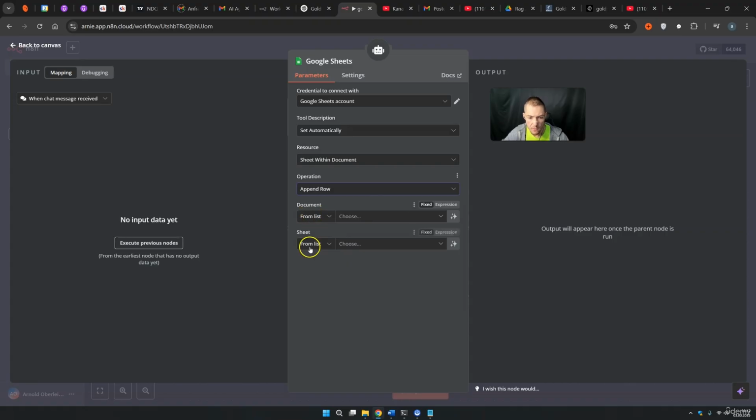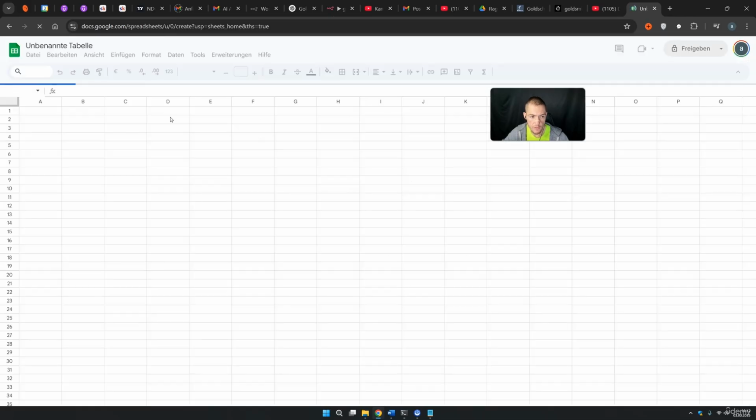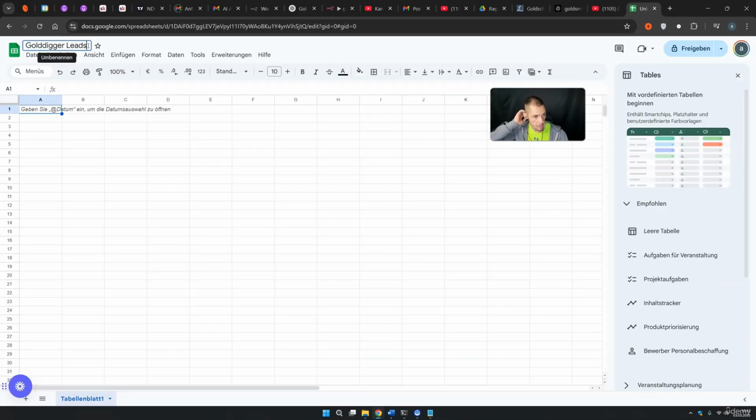The document and the sheets. Of course, we need to make something here. I just come to Google Sheets and create a new sheet. I call it Gold Digger Leads. Of course, you can use Airtable, you can use whatever you want if you do not want to work with the Google products. Let's just use here name, phone, email, and maybe also interested in. And there we have it. This thing should work right now.